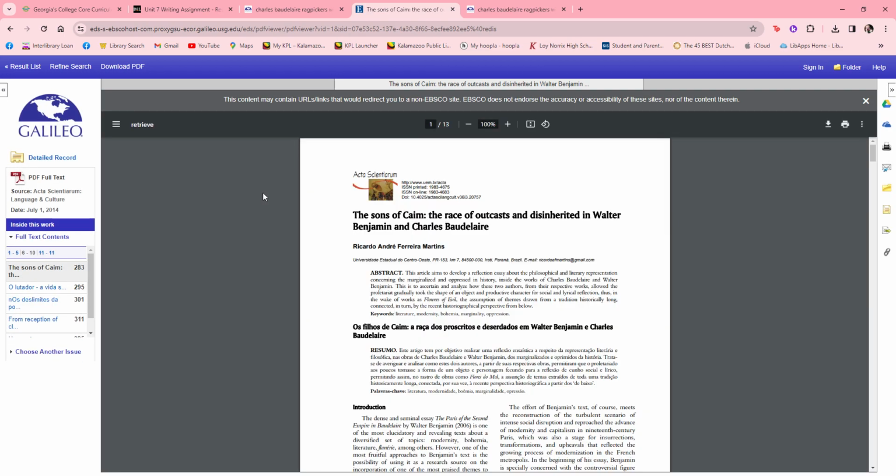And then once that comes up, you'll notice that there's not really a search in text option here, which is a bummer. But luckily, because this opened in a PDF document, there's a shortcut you can use to search the whole document. To do that, you just hit Control F on your computer, and a search bar will come up. It saved my last search, which was Ragpickers, and you can see that it occurs 6 times in this essay. So let's just see.